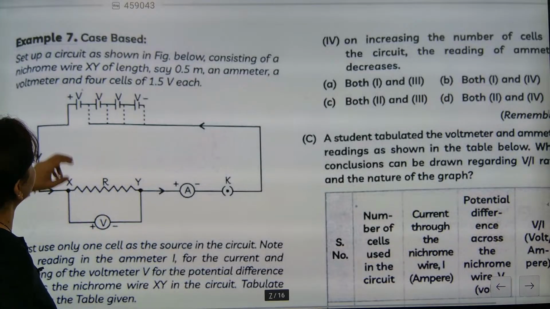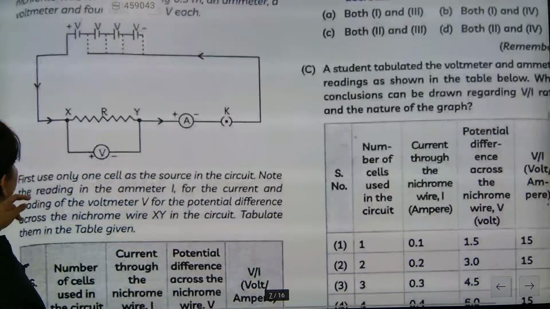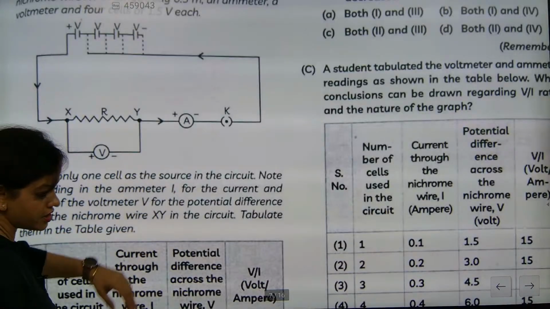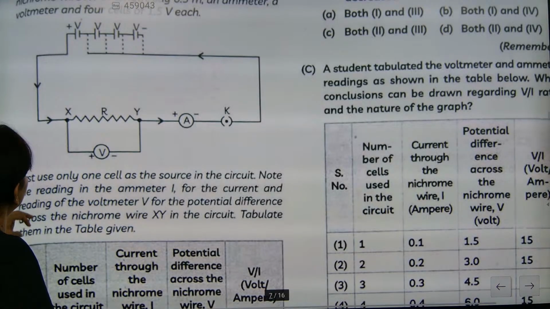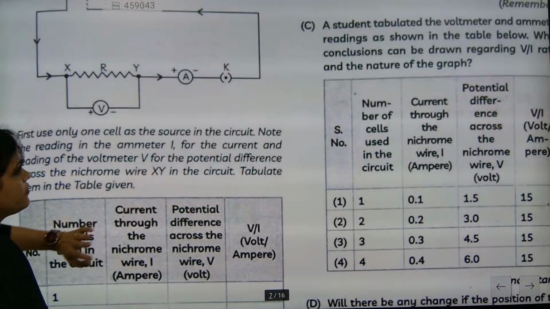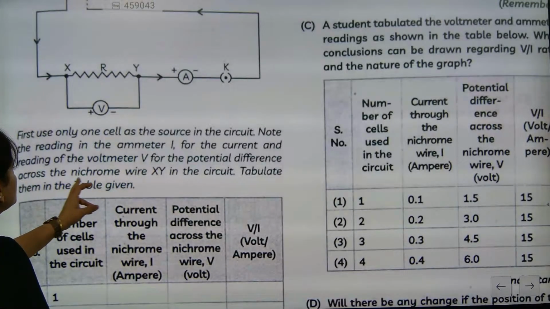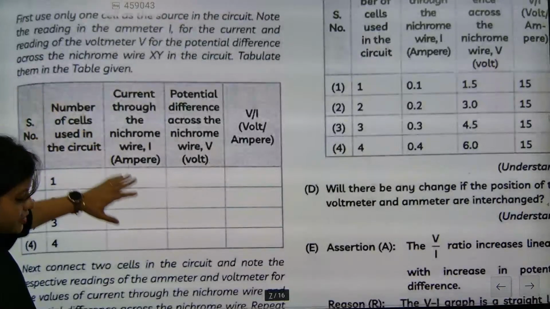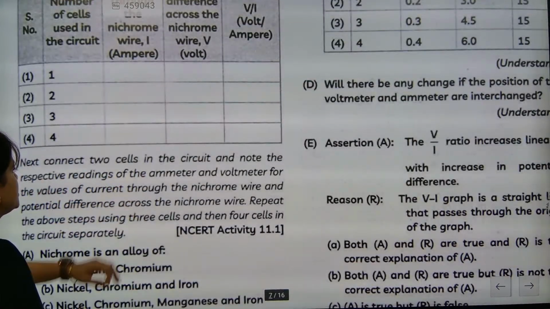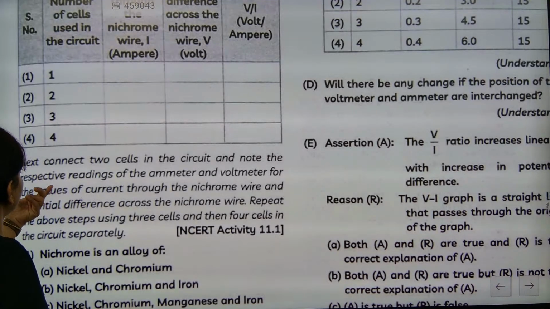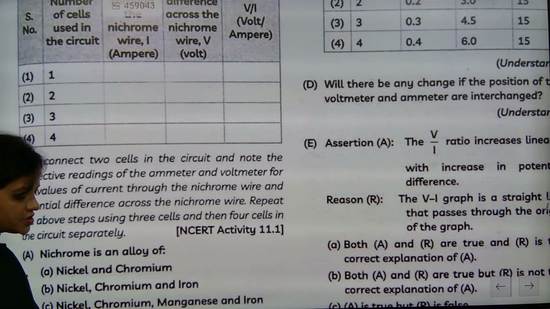Okay, so now look here. So here we will check. First, you use only one cell as the source in the circuit. Note the reading in the ammeter I for the current and the reading of the voltmeter V for the potential difference across the nichrome wire in the circuit. Tabulate them in a table. Next, connect two cells in the circuit and note the respective readings of the ammeter and voltmeter for the values of the circuit. Okay.